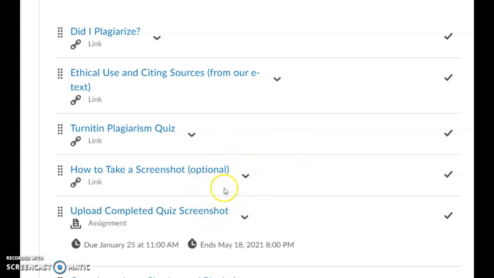If you've never done a screenshot on your computer before, here's a quick tutorial on how to do it. If you really struggle with it and you can't figure it out, just use your phone and snap a picture of your computer screen with the score page from the quiz up and submit that. And if you can't, you can always open D2L from a phone too. If you really struggle with that, you can always just email it to me. I'd prefer it to get in here because it saves me from having material all over the place.